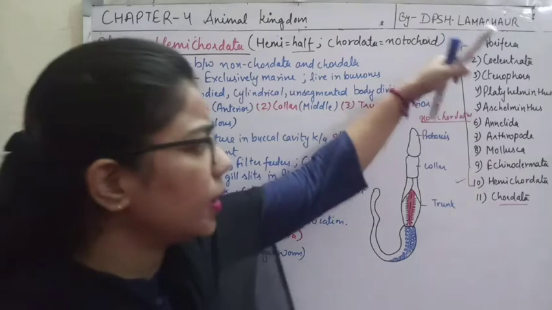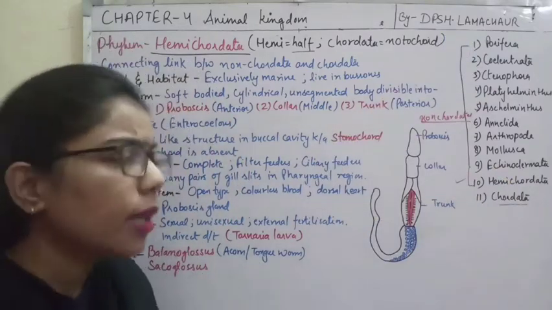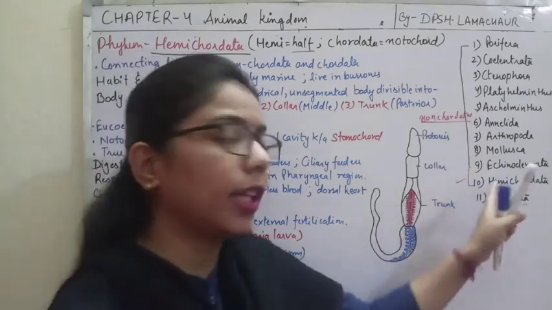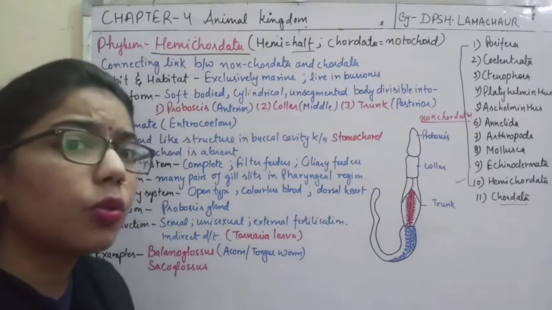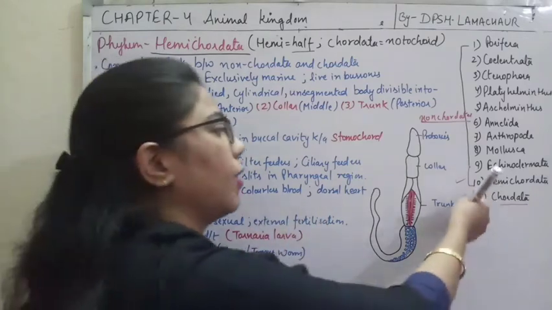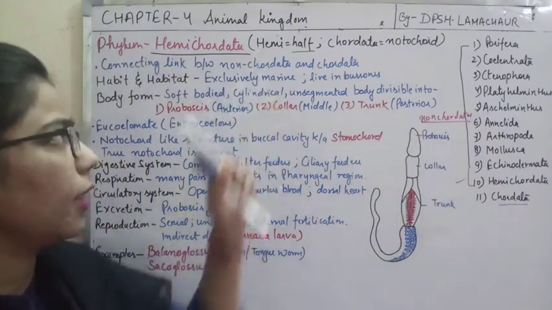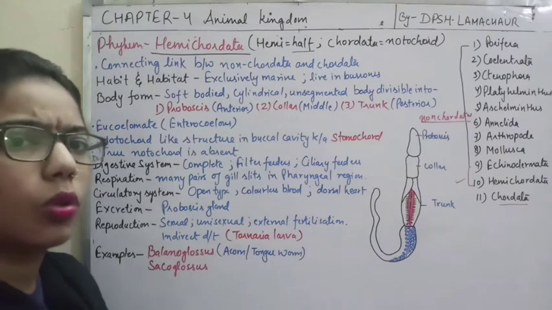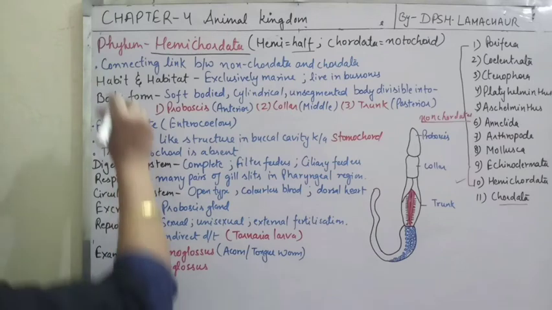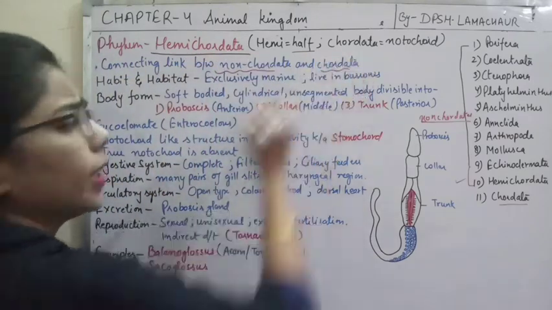So all the phyla we have studied so far come under non-chordates, because they do not have any notochord. In Hemichordata also, we cannot say that there is a true notochord. That's why we have kept it under the non-chordates. They have a half, somehow notochord-like structure, but not a proper notochord.